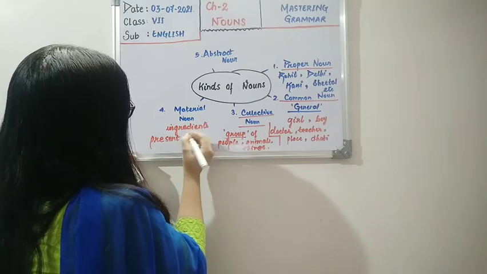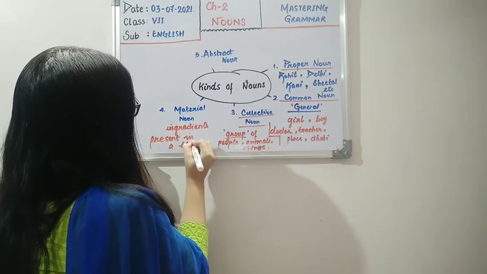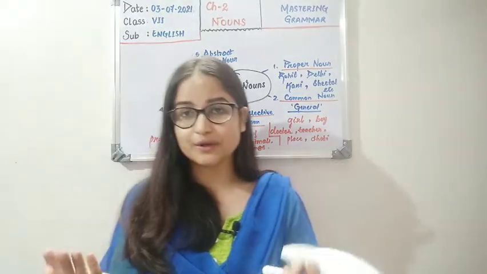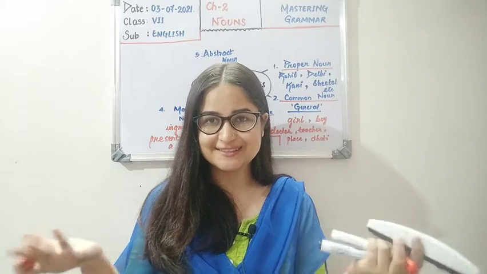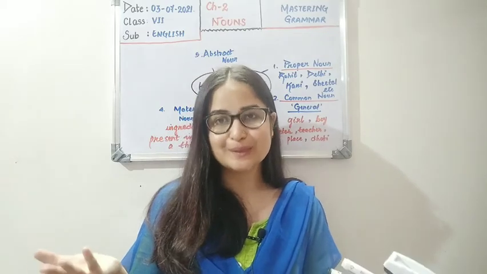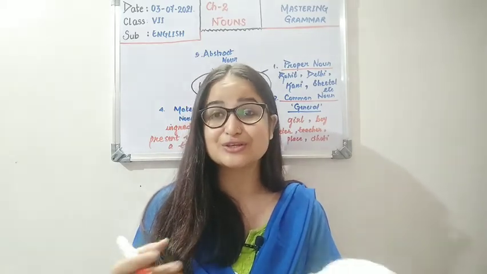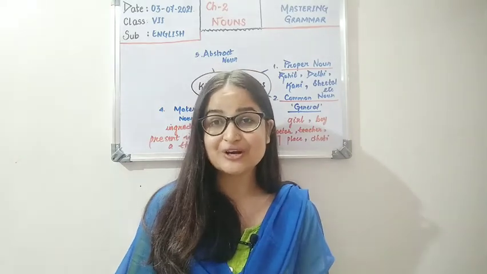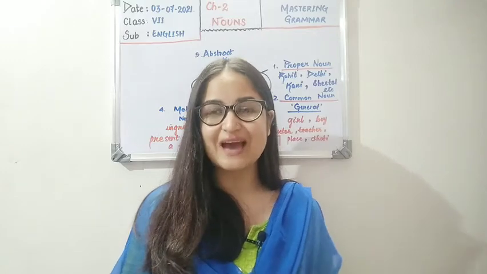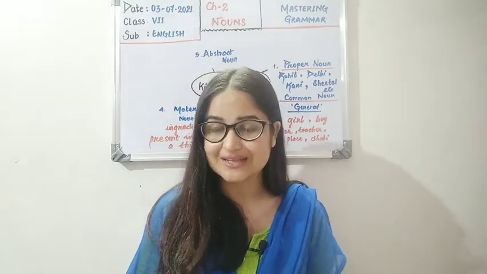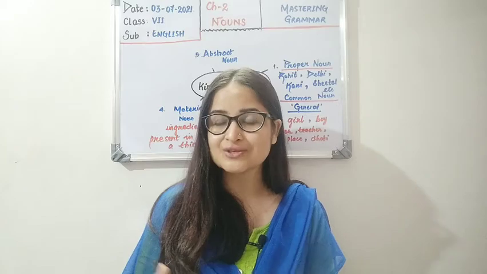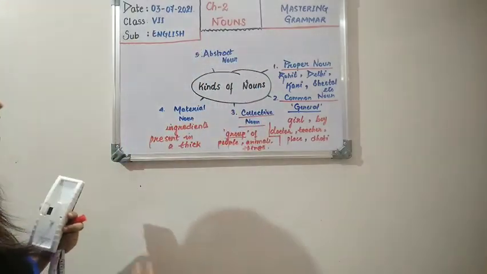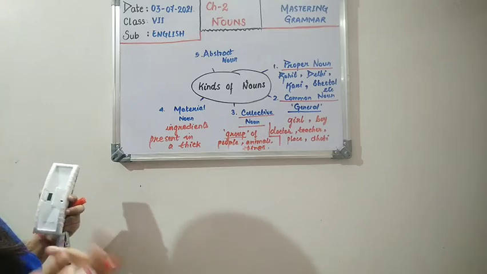So these are actually the ingredients present in a thing. Like cotton, silk, even water, because water can be an ingredient in any recipe. Water, milk, okay, all these objects, especially jute, cotton, silk. Then we have sugar, salt, all those spices we have, all those things are ingredients or components of an object, of a recipe. Plastic, glass, all those can be our material nouns.